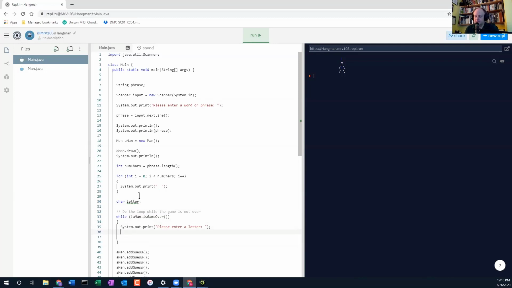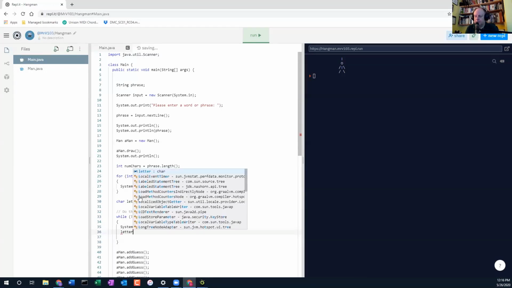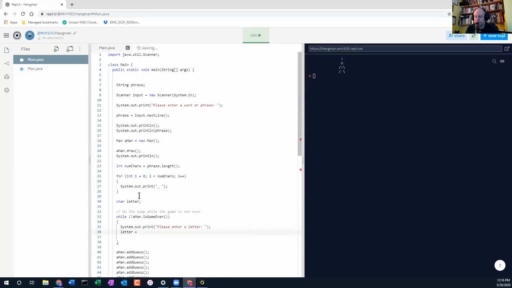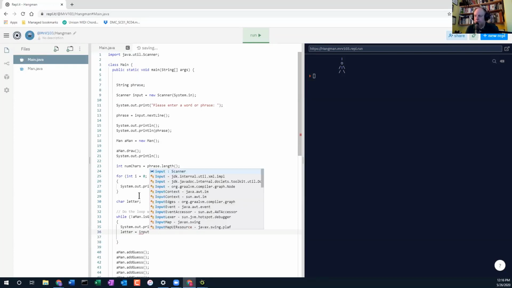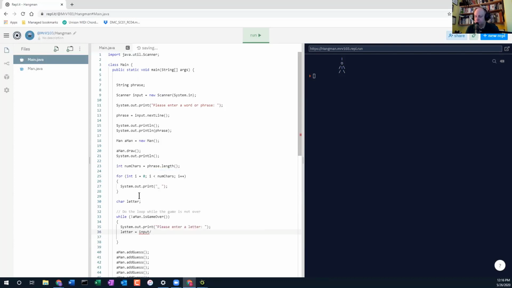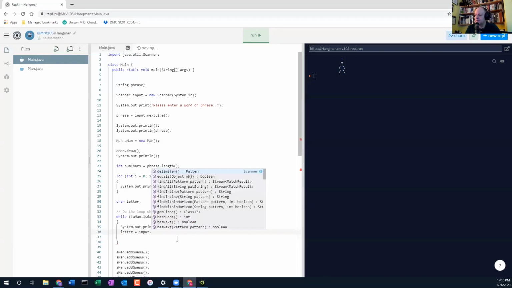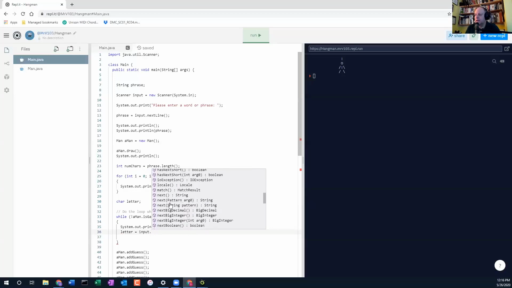So we say letter, and then we want to use the scanner to do that. Our scanner is called input, I guess. And you'd figure that input would have a method called next letter. If we look here, we have next doubles, next floats.